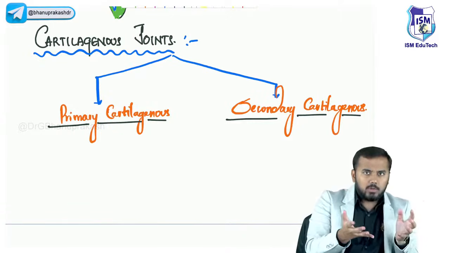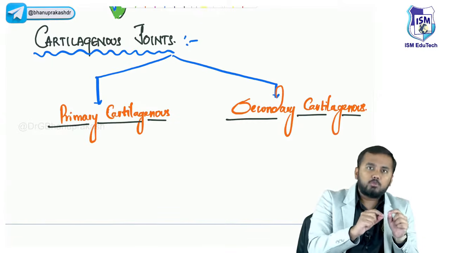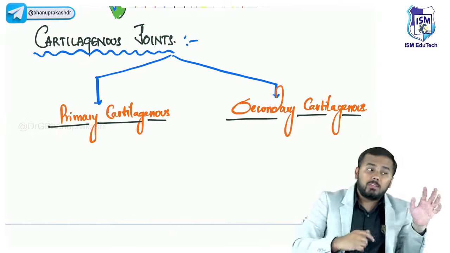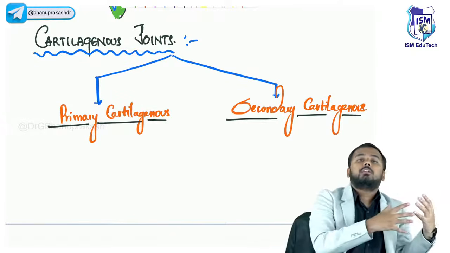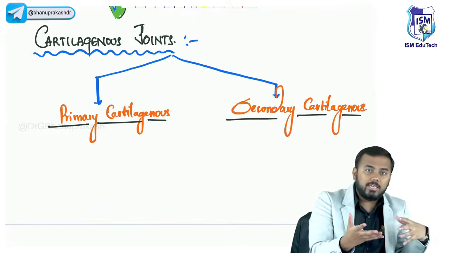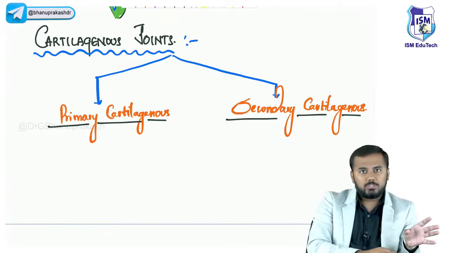Immediately when the baby is born, right? If you look at the bones of the baby, within the bones there are some joints located. So these joints are developed after the birth or during the birthing process. I mean, during the time of development in the mother's womb, these joints might have developed, right? So that is why these joints are called primary cartilaginous joints.